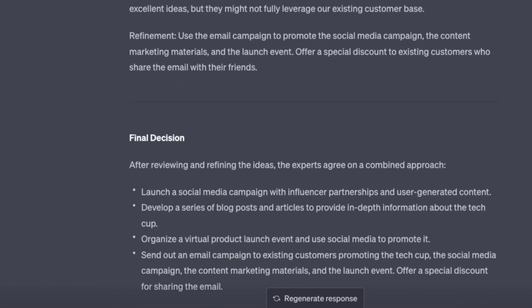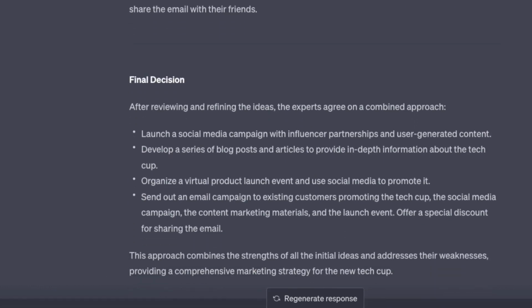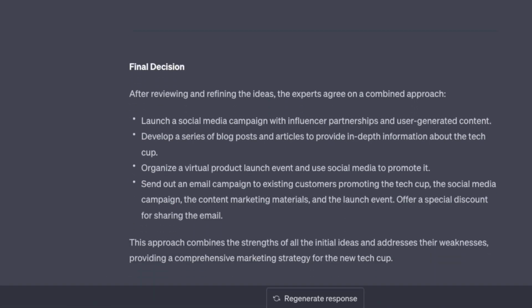After reviewing and refining the ideas, the experts agree on a combined approach, and then they share what that combined approach is. So now, just like that, you have a more refined way that ChatGPT has gone through and solved your particular problem by not just giving a linear answer, right? But using the tree of thought method.